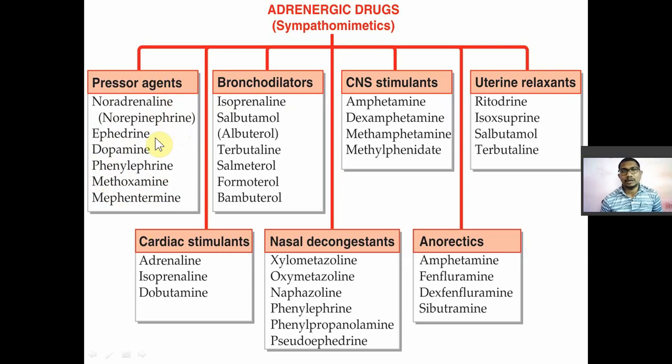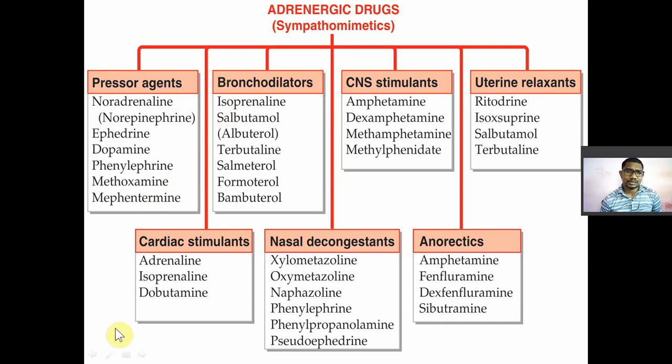Then ephedrine is an alkaloid from Ephedra geridiana, Ephedraceae or Gentiaceae. Then dopamine is also a neurotransmitter. Phenylephrine is nothing but semisynthetic. Methoxamine is semisynthetic. Mephentermine is semisynthetic. So remember these drugs which are used to increase the blood pressure, known as pressor agents.